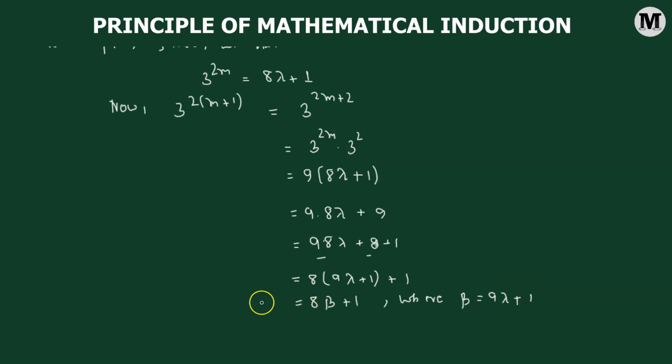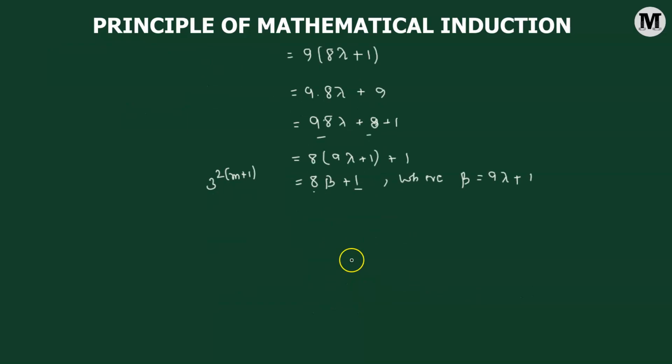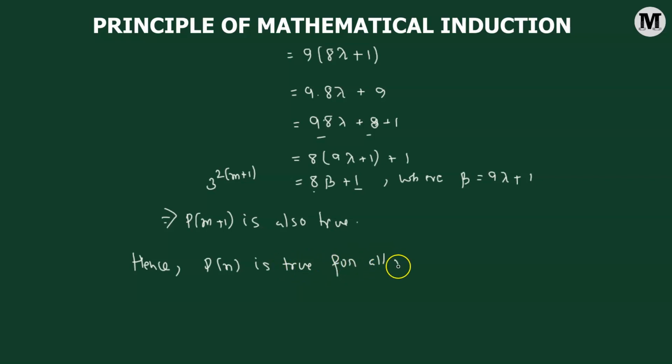But in doing so, we were able to successfully show that 3 raised to the power of 2(m+1), when we divide it by 8, always leaves a remainder of 1. So this simply tells us that the statement P(m+1) is also a true statement. If P(m+1) is a true statement, hence we can generalize it and finally say that the original statement P(n) is a true statement for all values of n belonging to the set of natural numbers.